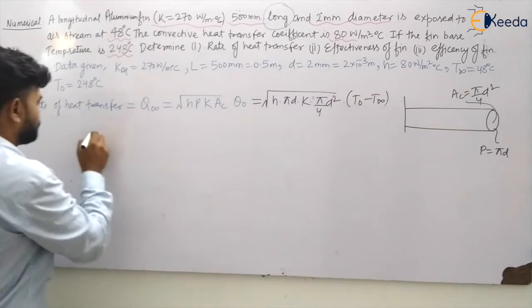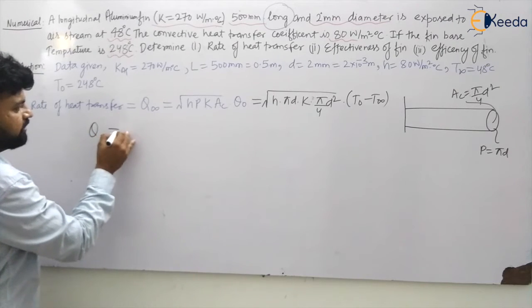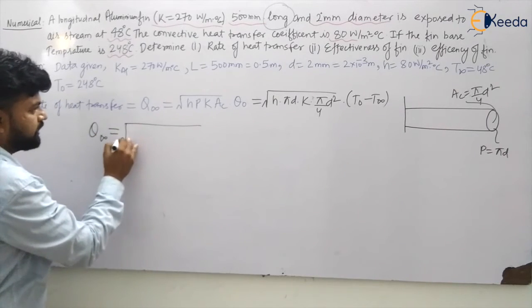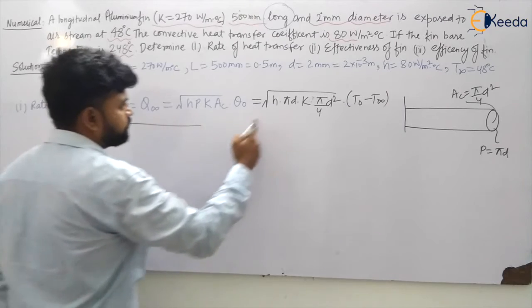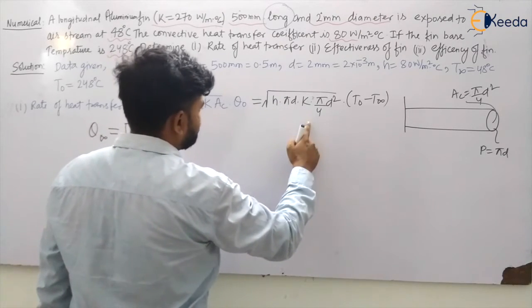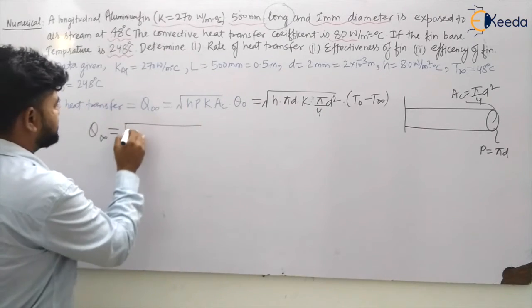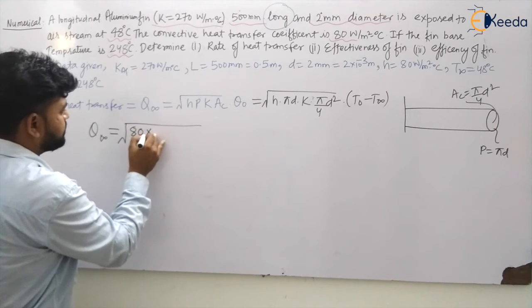Let us put all the values. So q for the infinite fin will be under root of h k pi square d cube by 4. What is h? H is 80. What is k?